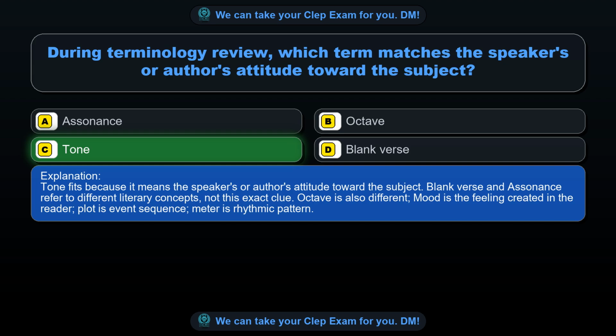Blank verse and assonance refer to different literary concepts, not this exact clue. Octave is also different. Mood is the feeling created in the reader, plot is event sequence, meter is rhythmic pattern.